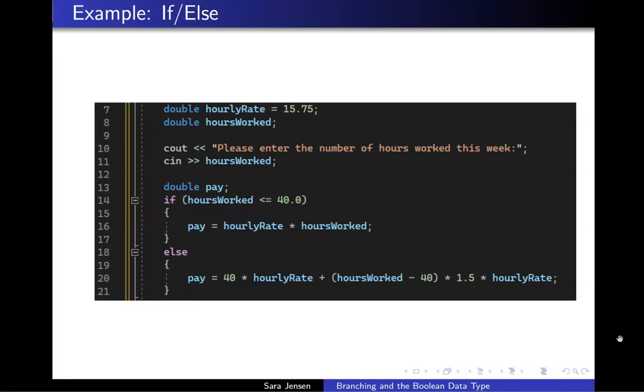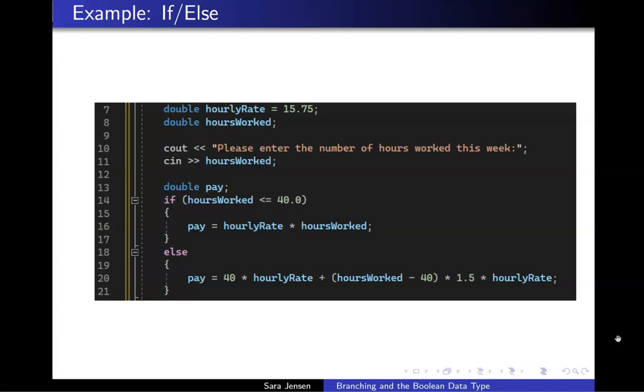For this example, we considered two situations. One case where the number of hours worked was less than or equal to 40, in which case the worker received their hourly rate for each hour worked, and an overtime case, where the worker received time and a half for all hours over the first 40 hours worked. However, this program may not always work as we intend it to work.